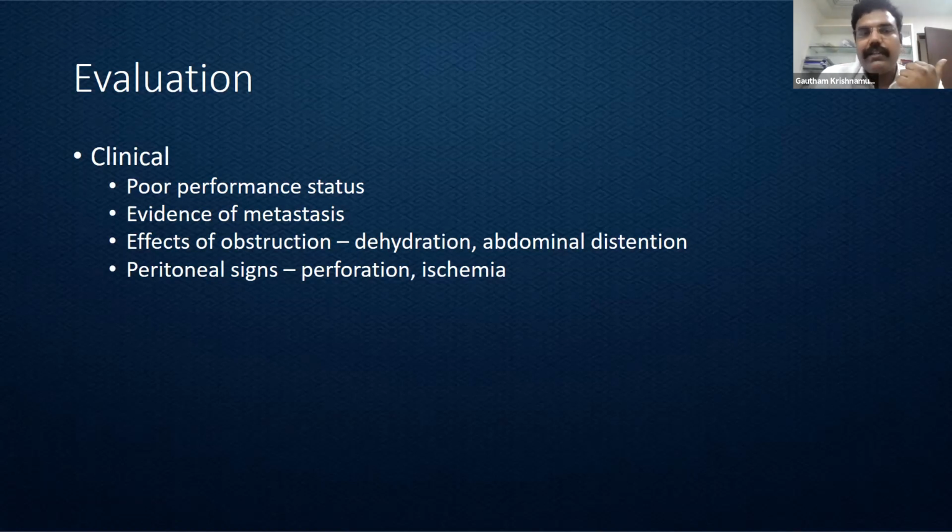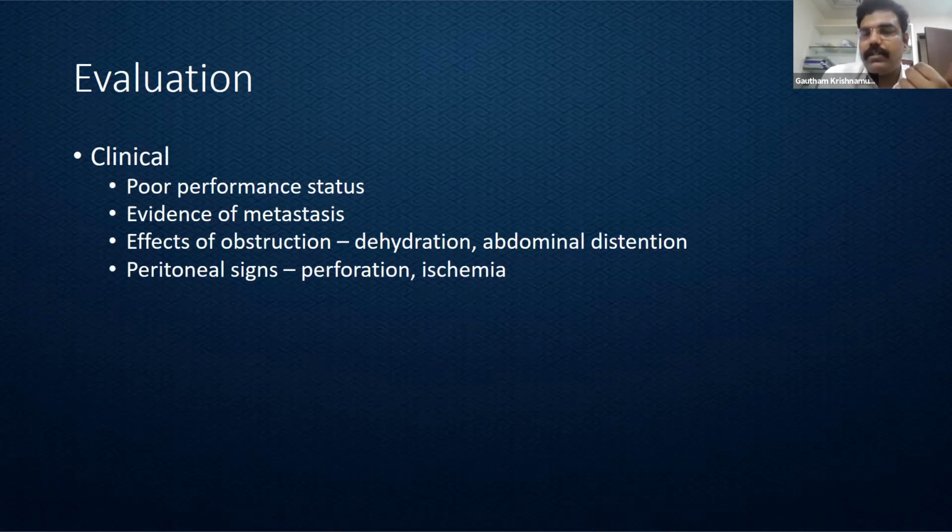We'll have to assess the effects of obstruction such as dehydration and the degree of abdominal distension, and one should always be wary of any peritoneal signs in these individuals because they can be a marker of underlying perforation or ischemia. Whenever we have a perforation or ischemia, the decision making is completely different when compared to an uncomplicated malignant obstruction.